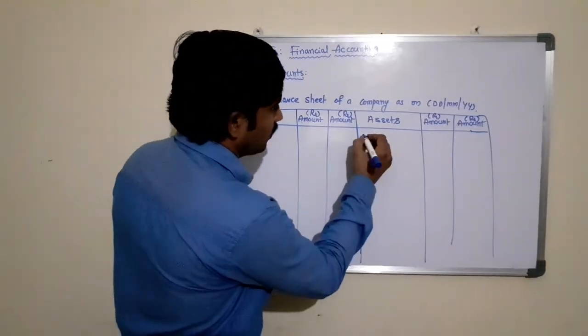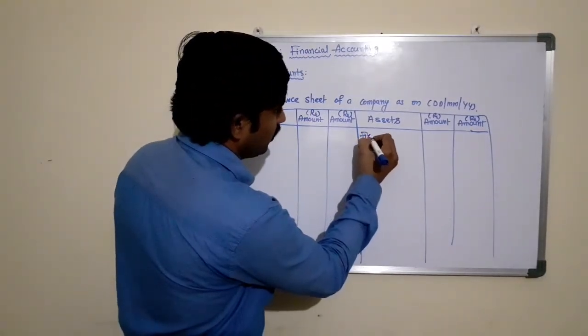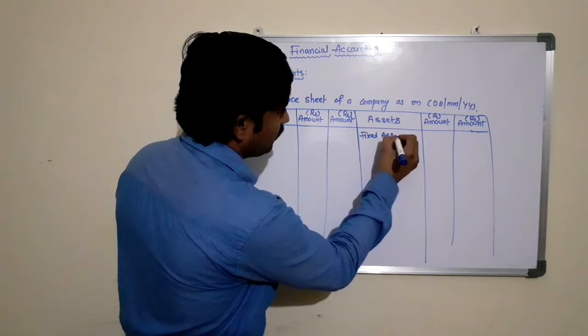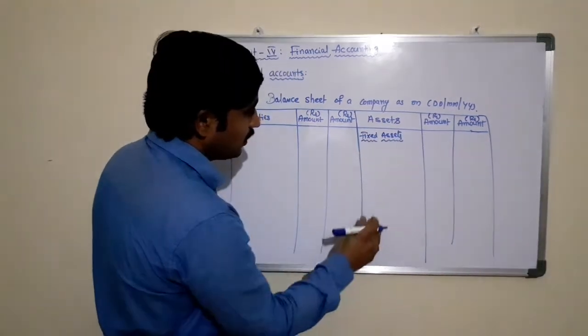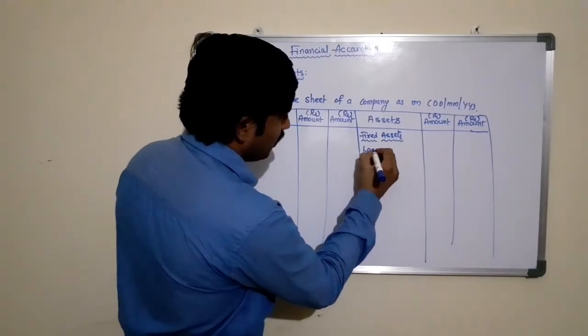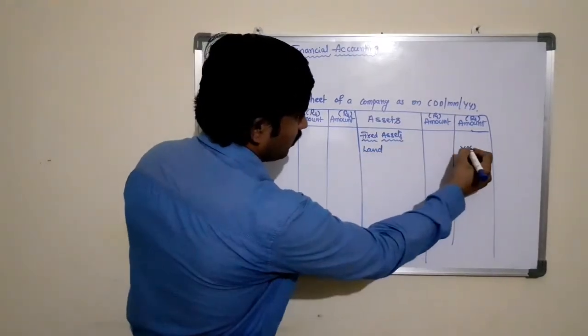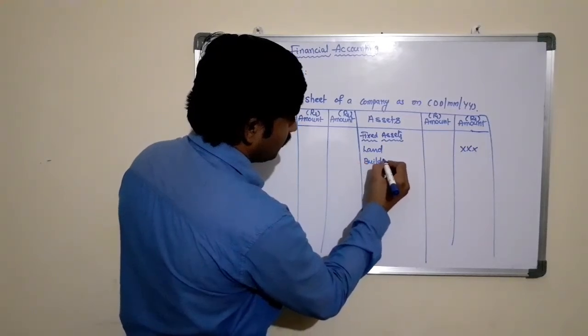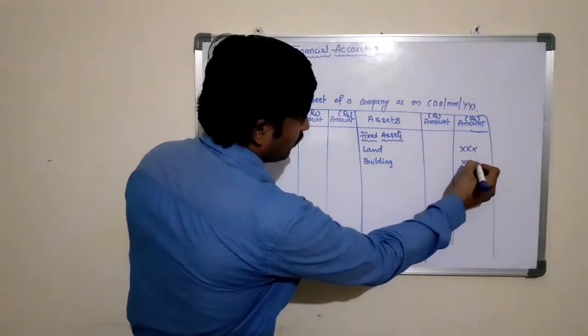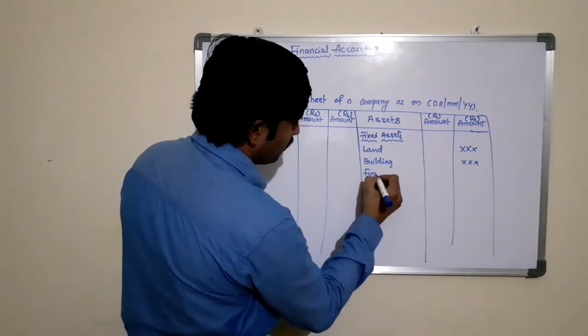Here, assets: there are two types of assets, right? That is fixed assets. Fixed assets are like land, buildings, furniture.